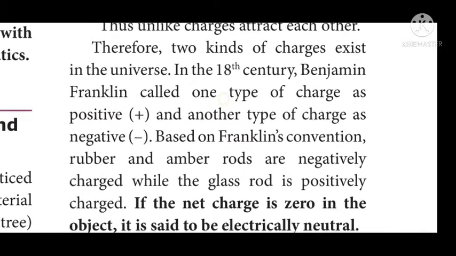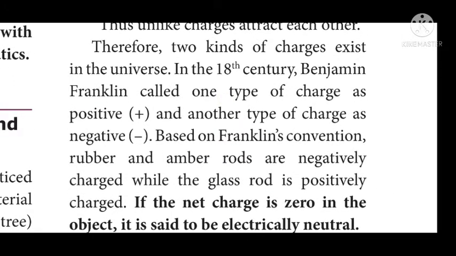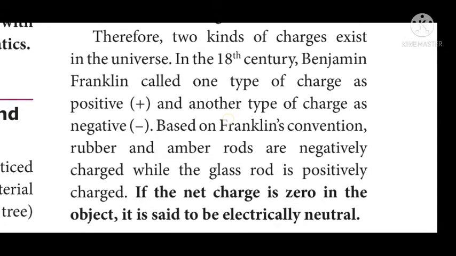Therefore, two kinds of charges exist in the universe. From these observations, we can conclude that there are two different charges: one is positive and the other is negative. These positive and negative charges were first named by Benjamin Franklin. In the 18th century, Benjamin Franklin called one type of charge positive and the other type negative. Based on Franklin's convention, the rubber rod and amber rods are negatively charged.